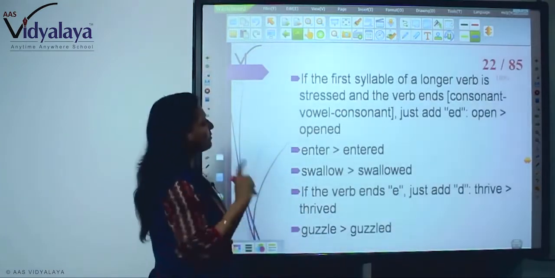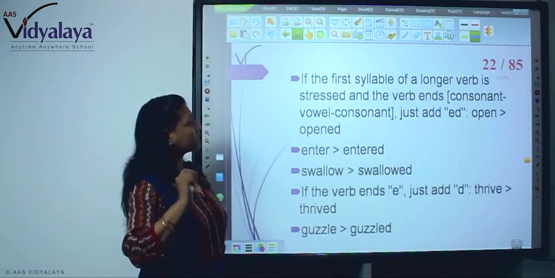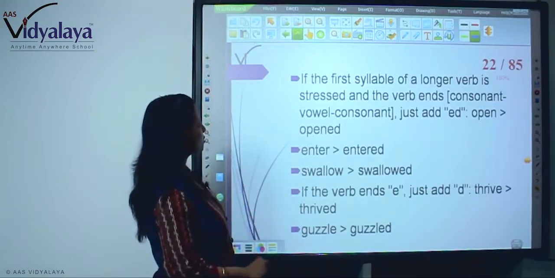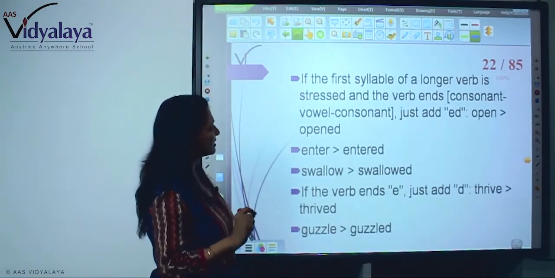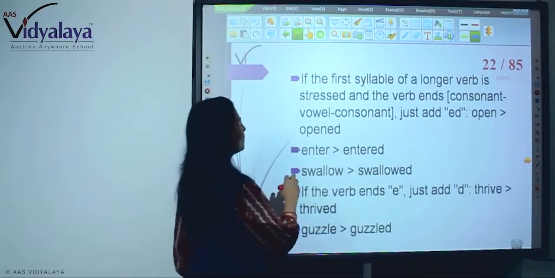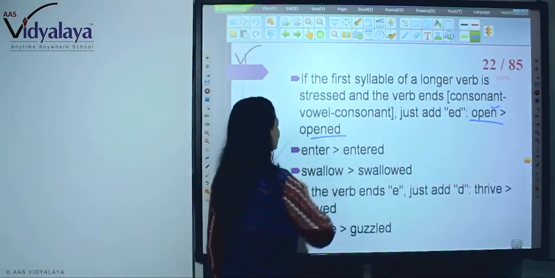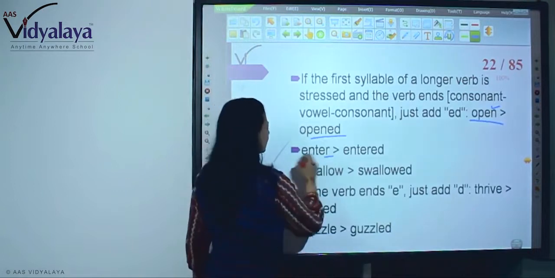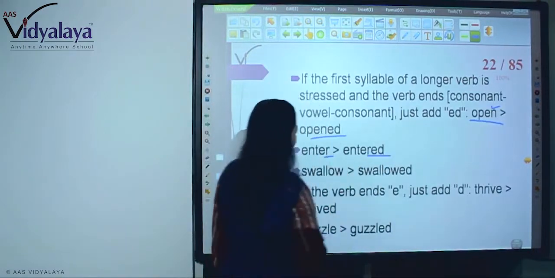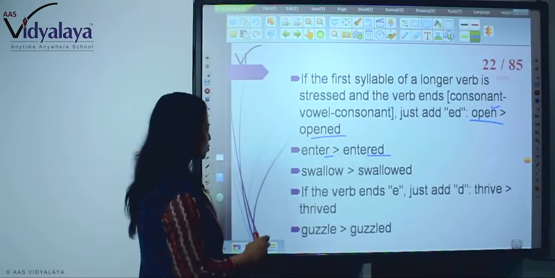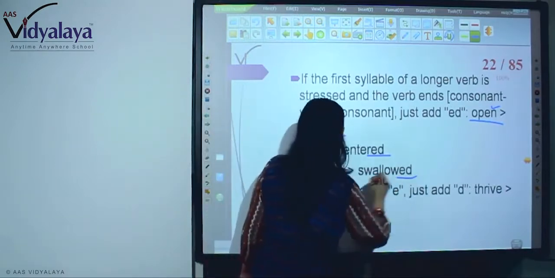Now here, if the first syllable of a longer verb is stressed and the verb ends in consonant, vowel, consonant, just add ed. For example, open is the word, here consonant, so it is opened. Enter, consonant, so entered. You don't have to double it. Swallow, so swallowed.